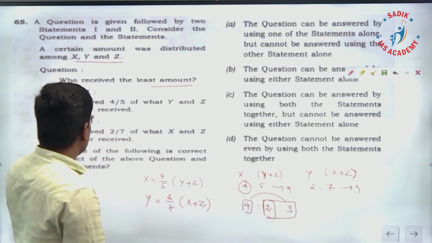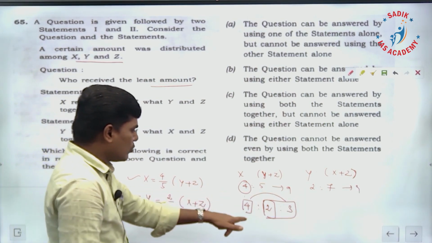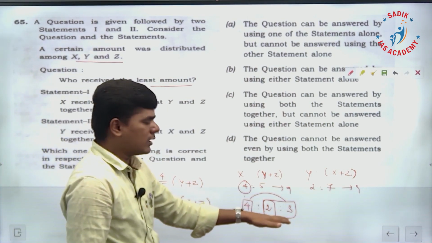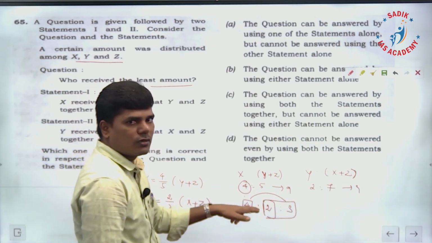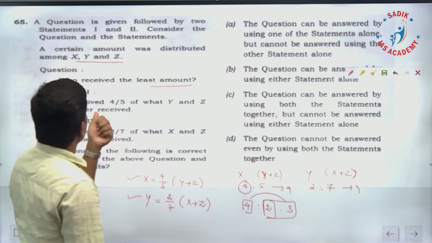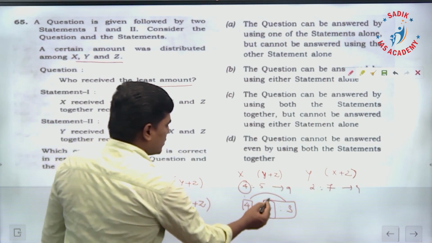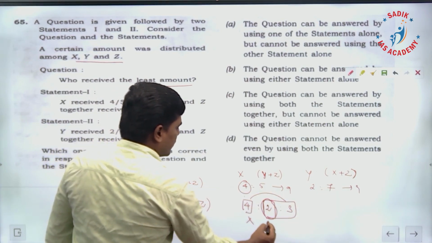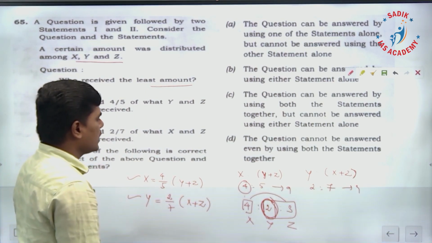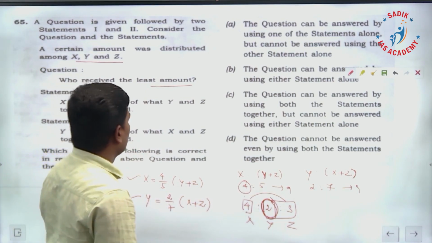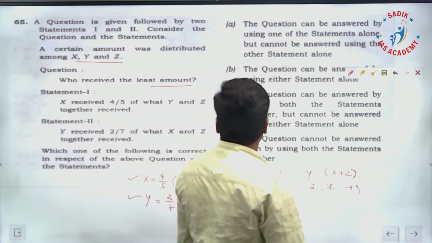If we combine both statements, you will come to know in what ratio they have to share. In the ratio 4, 2, 3, the amount is distributed among x, y, z. This is for x, this is for y, this is for z. y gets the least amount. Therefore, both statements are required to answer the question. Again, for this question, the answer is C.